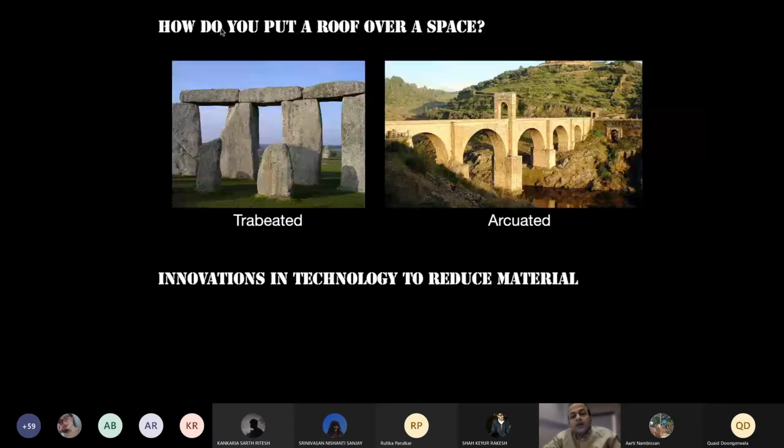And if you look at architects, we are always engaged with how to put a roof over the space. Do you do a trabeated system, which is essentially a post and lintel?